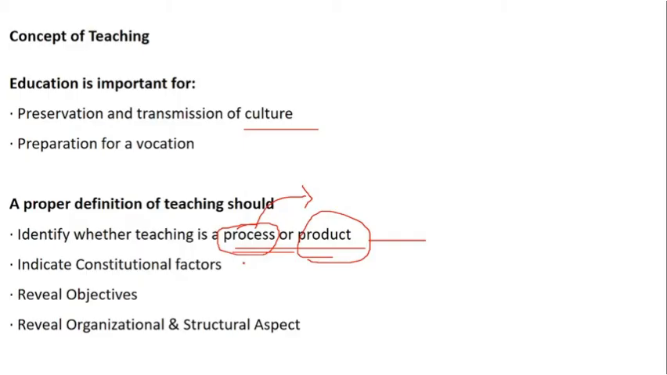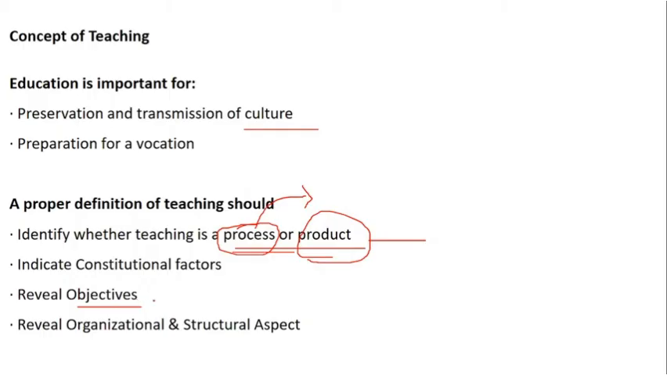Now product, it means how to go. For example, what are the steps which you are going to follow in your teaching. We have a slide where we talk about the teaching process. It indicates your presentation, your way of delivery, your evaluation method. All this is part and parcel of your teaching. So teaching should identify two things, not only the process but also the product. It indicates the constitutional factors. We can't let go of certain rules and regulations, so that should be a part of teaching. It reveals the objective, that is the purpose of teaching, and it reveals the organizational and structural aspect.